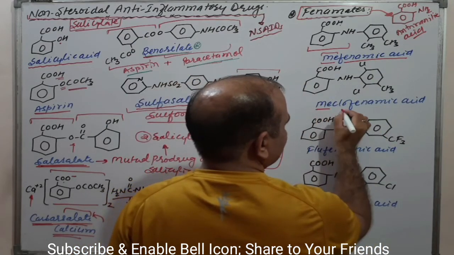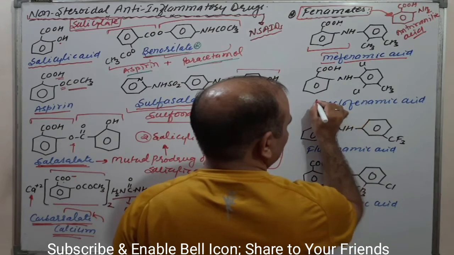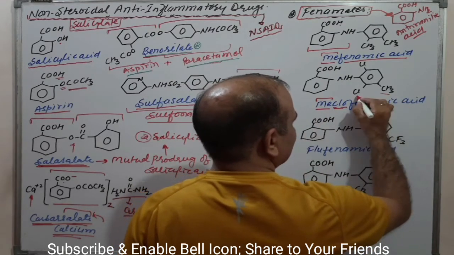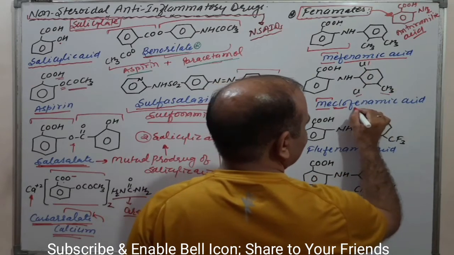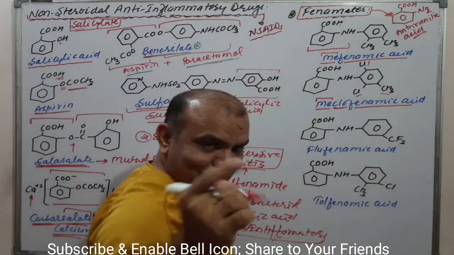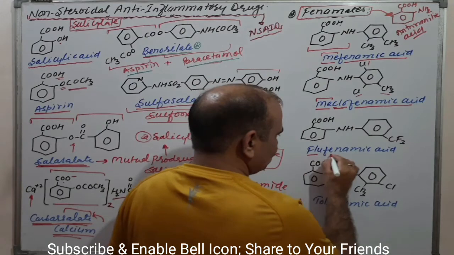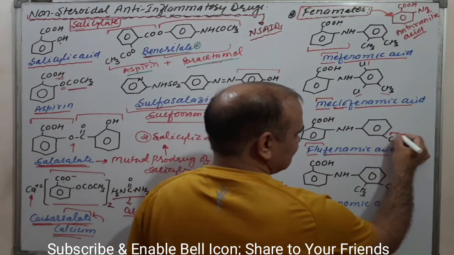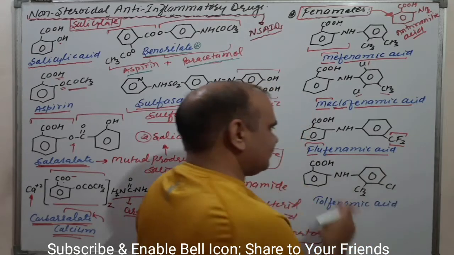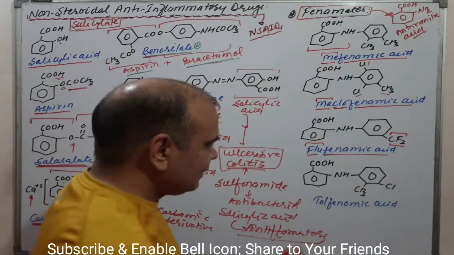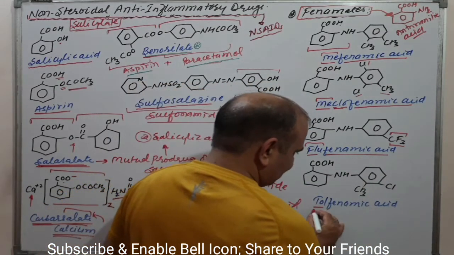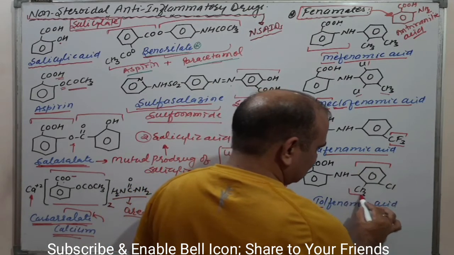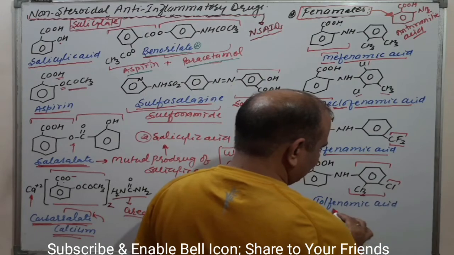Meclo, M-E-C-L-O: Me for methyl, clo means chloride, so methyl and chloride, that is meclofenamic acid. Similarly, flufenamic acid. Flu means this CF3, that is flufenamic acid. Another one is tolfenamic acid. Tol means toluene. This part is the complete toluene, and with the chlorine, tolfenamic acid.